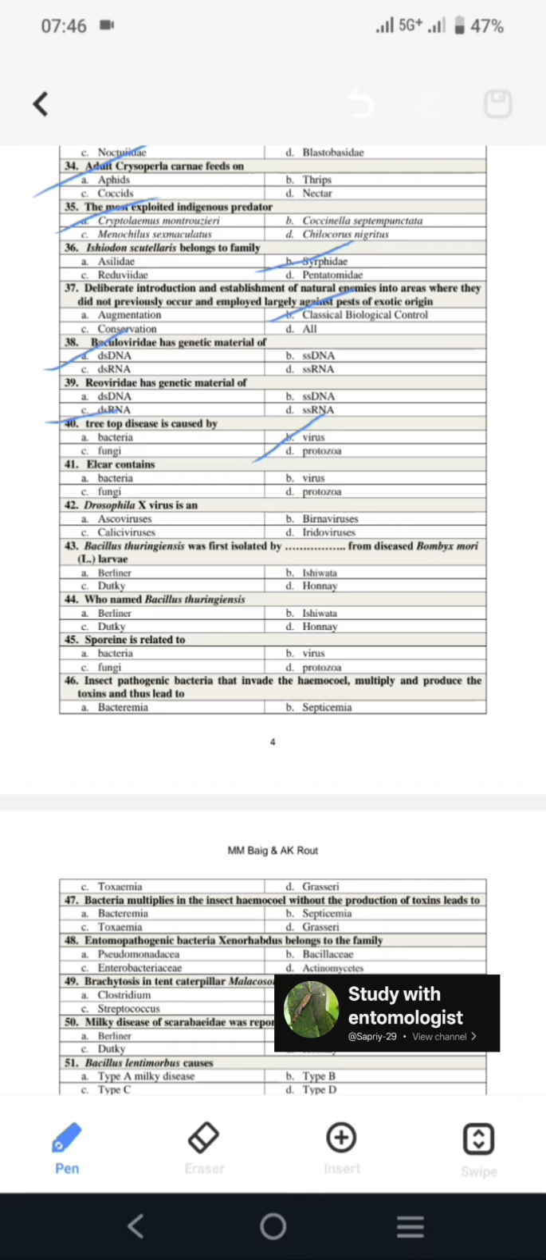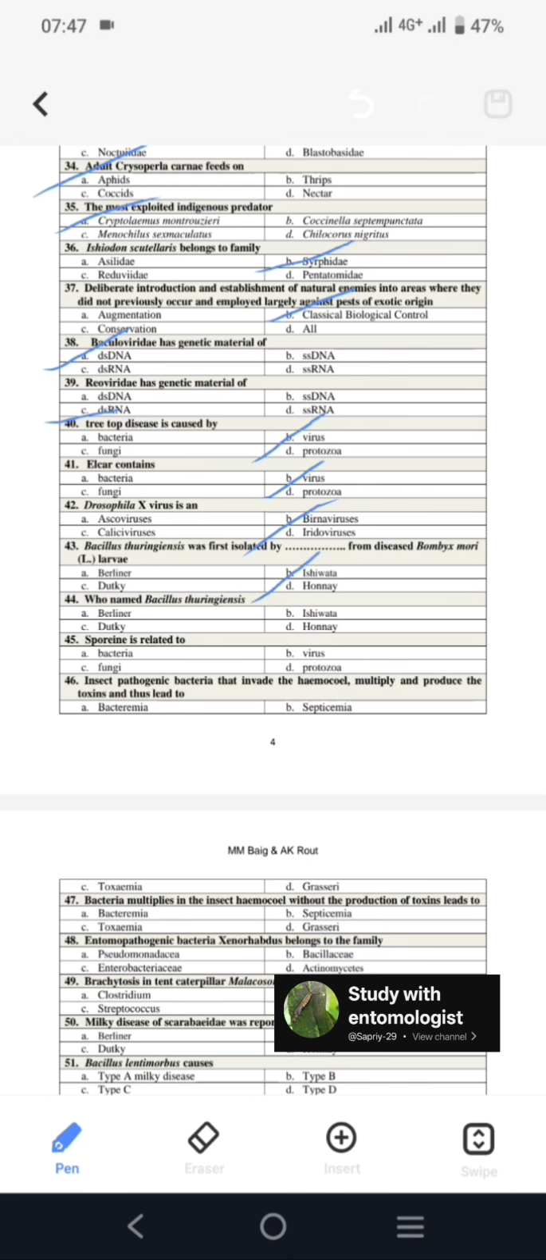Next is Elcar, the first product of these viruses. Next, Drosophila X virus is a Birnavirus. Next, Bacillus thuringiensis was first isolated from the diseased Bombyx mori larvae. It was isolated by Ishiwata in 1901.